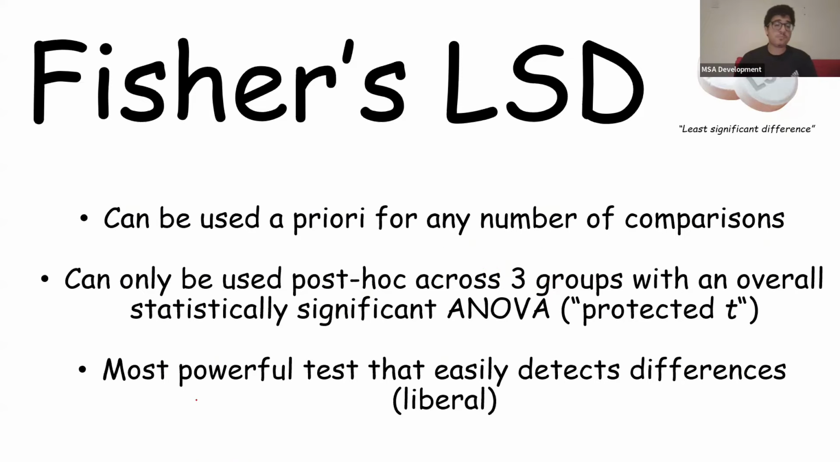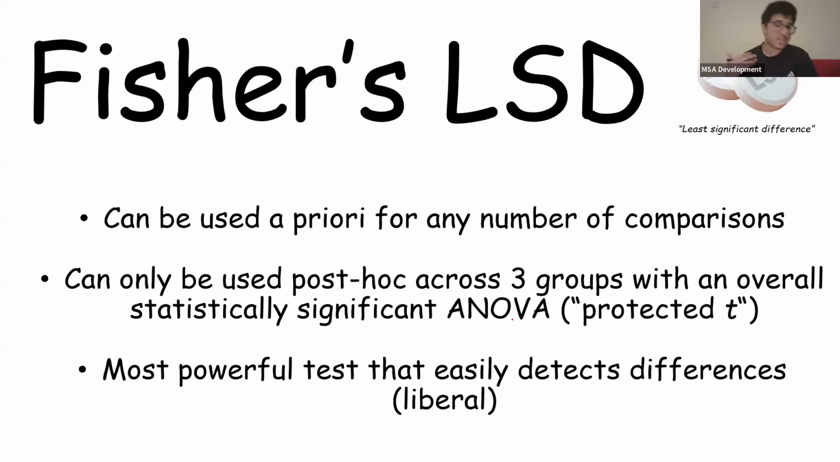The reason why is because this is the most powerful test and it easily detects differences, to the point that it's known as the most liberal test. That's an issue because if we did more than 5 tests, or we did tests when the ANOVA wasn't significant, at that point it's very obvious that we're just fishing for results. And once again, there is no kind of safeguard.